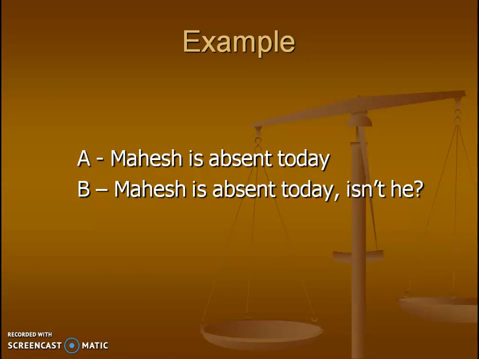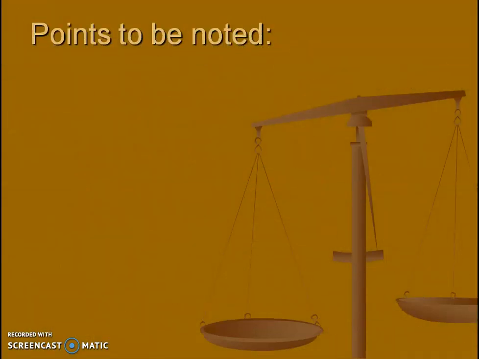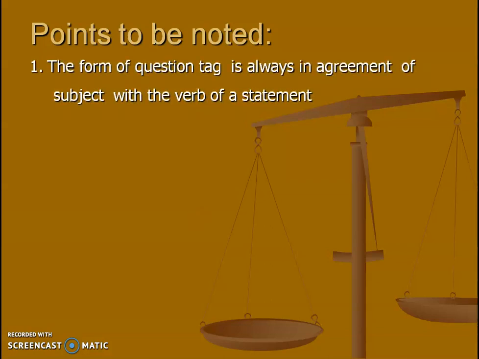Here, sentence A is a mere statement. It does not attract the attention of the listener. But sentence B is a statement with a tag question. The speaker very well knows Mahesh is absent. Nevertheless, he wants to make sure the statement is correct or the listener agrees to what he says. Let us see certain points to be noted down while writing a question tag for a statement.